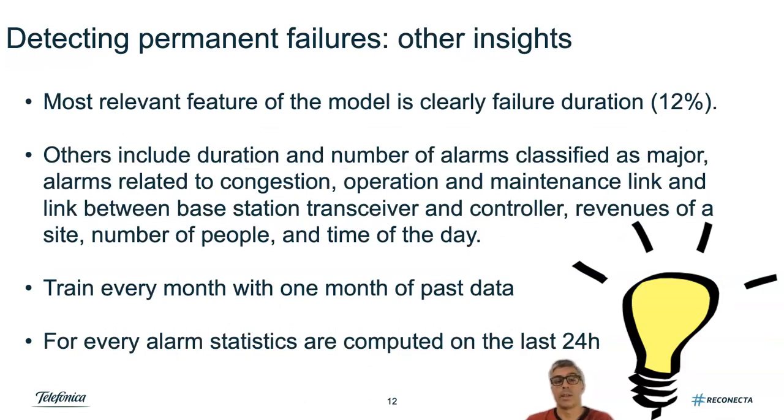As you probably already guessed, the most relevant feature of the model is the failure duration, so how long the failure has already lasted, which accounts for 12% in the decision process. And this is what actually drove us to define the proportional heuristic that I mentioned earlier. There are other important features that account for about 2% in the decision process of the model, and I'm listing here the ones that account for about 2%. There are 130 more that account for less than 1%, and therefore they are not really critical.